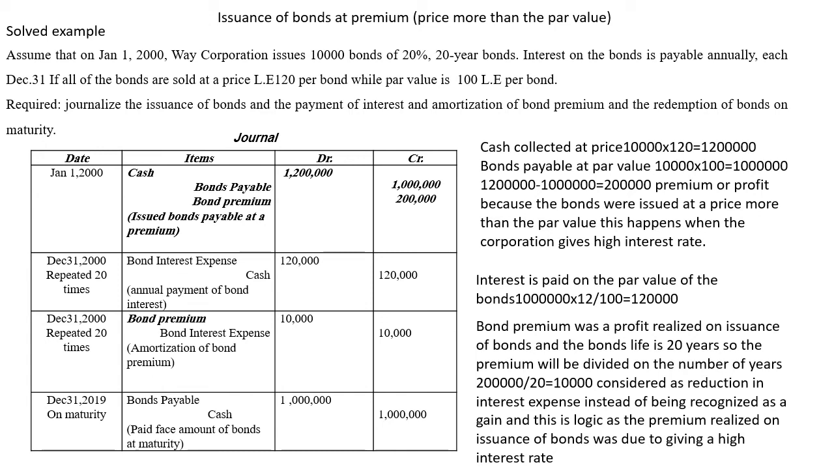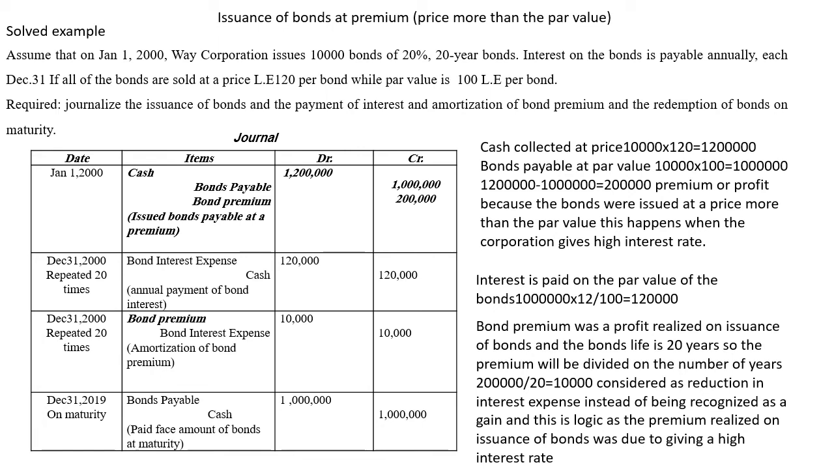And this journal entry will be prepared 20 times according to the number of years to maturity. But at the end of the year, we close the bond premium in the bond interest expense, and we call it amortization of bond premium. Amortization of bond premium means that this bond premium will not be considered as a profit for 1 year, because this profit was realized once when the bonds were issued for the first time.